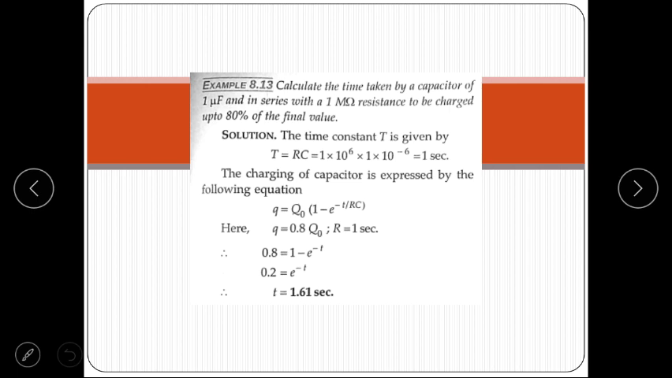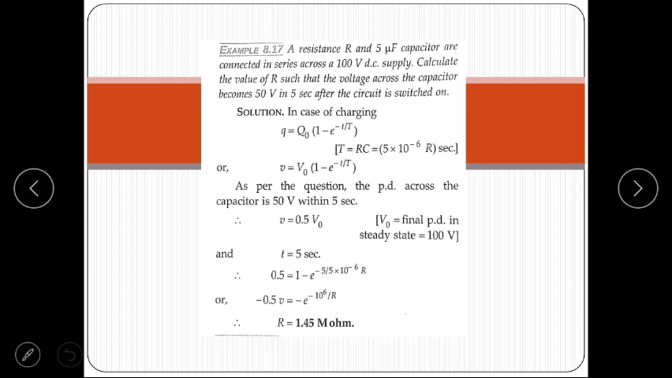Charging of capacitor is expressed by the following equation. Q is equal to Q0 into 1 minus e to the power minus t upon RC. We put RC is equal to 1 second and Q is equal to 0.8 of Q0. So the equation is 0.2 equals e to the power minus t. So on simplification, we get t is equal to 1.61 second. It means the capacitor takes 1.61 seconds to charge up to 80% of its final value.